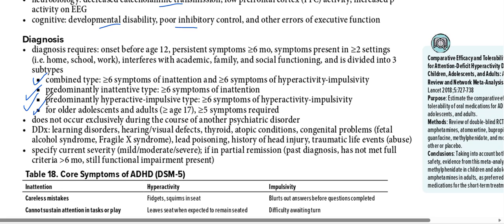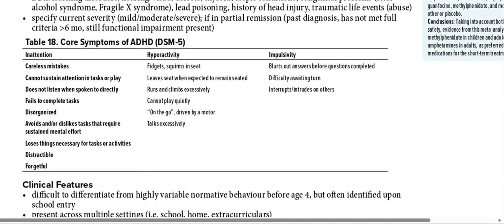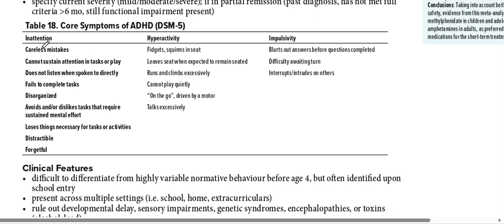We are definitely going to look at the symptoms of inattention and hyperactivity in this table. If there are six or more symptoms of both, then it's a combined type. Inattentive type is six or more symptoms of only inattention. Hyperactive type is six or more symptoms of only hyperactivity. For older adolescents, five or more symptoms are still enough for labeling them as ADHD. Okay, differential diagnosis is not very important to remember, but the only thing we need to remember here is how to diagnose ADHD. So the symptoms of ADHD include inattention symptoms, hyperactivity symptoms, and impulsivity symptoms.